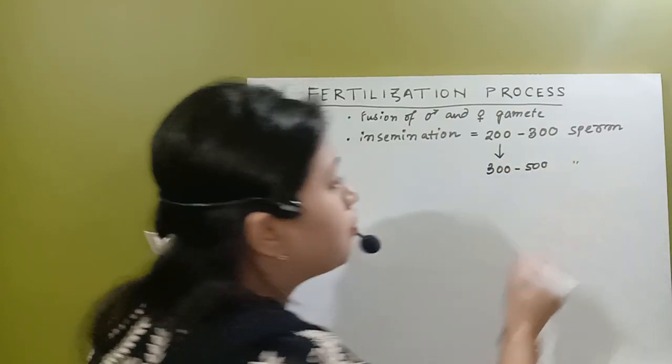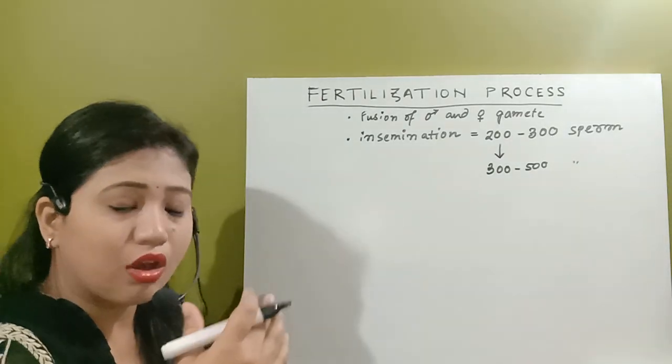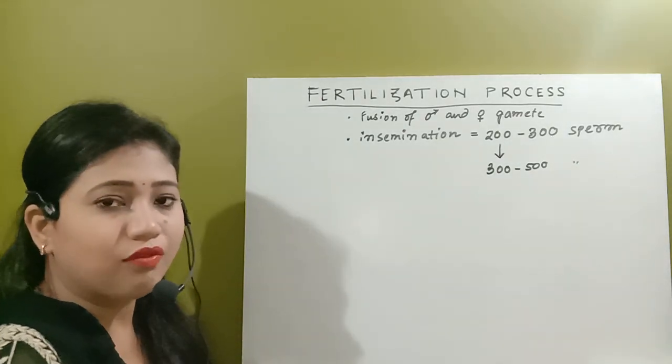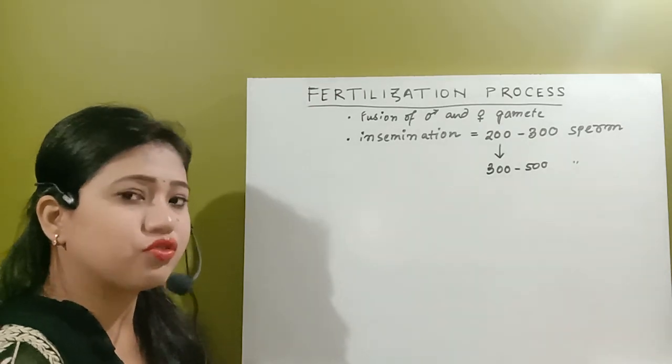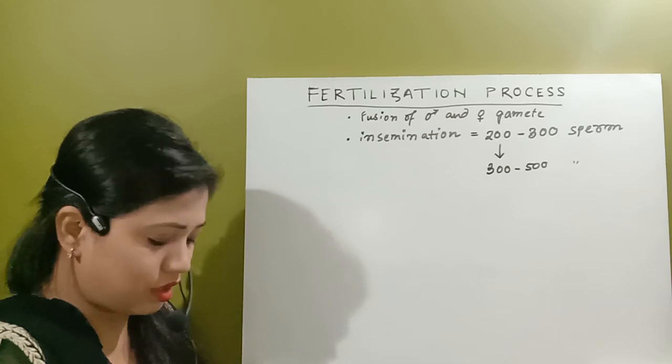That means of the 200 to 300 million spermatozoa, only around 300 to 500 sperm can reach the site of fertilization.